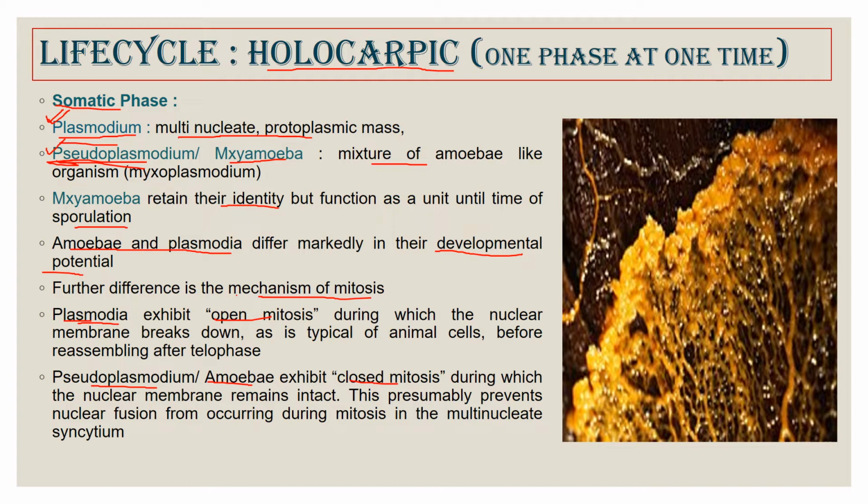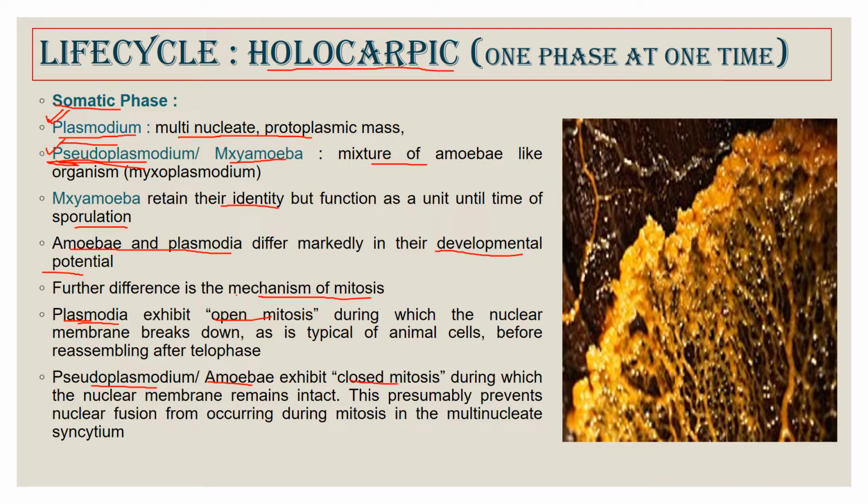This closed mitosis is to protect their identity, that is, to maintain their individual identity. If there is a breakdown of the nuclear membrane, then it is very easy for the cells to fuse. So when they undergo division, they retain their nuclear membrane. Only after the division do the single nuclei divide into two, but this division occurs with the nuclear membrane intact.